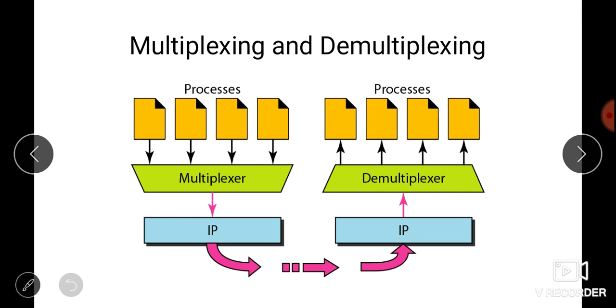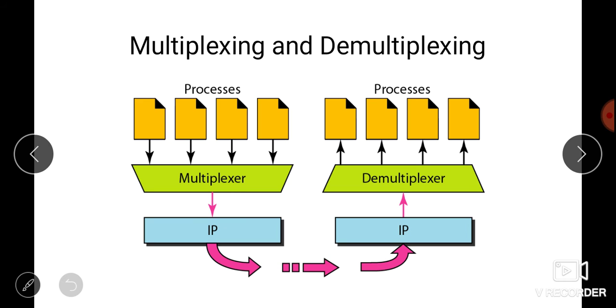One functionality of the transport layer is multiplexing and demultiplexing. The addressing mechanism allows multiplexing and demultiplexing by the transport layer. So what is multiplexing? At the sender side there may be several processes that need to send packets. However, there is only one transport layer protocol at any time.